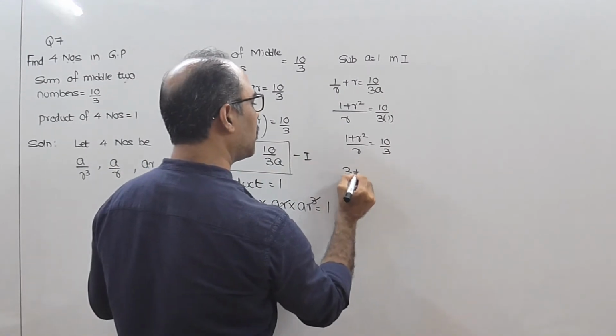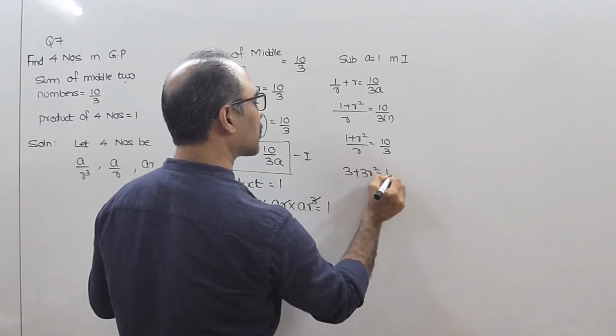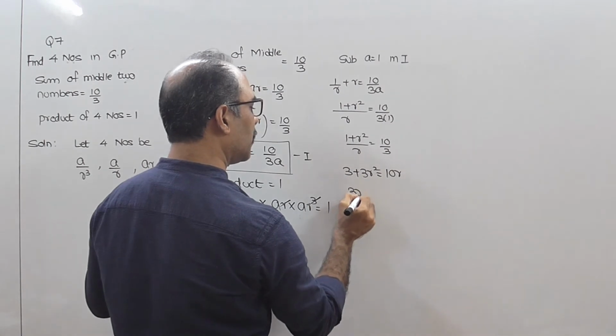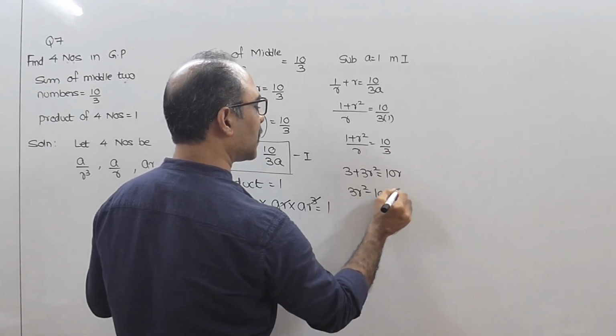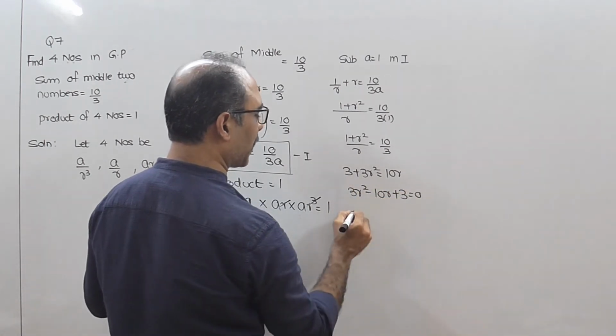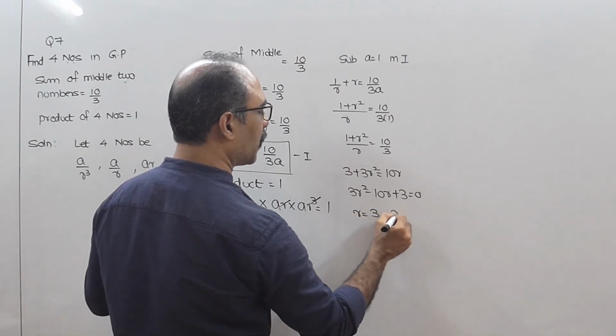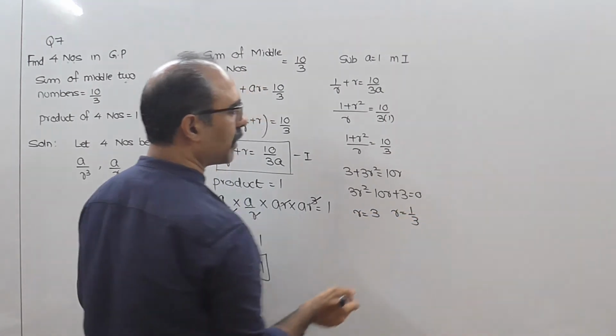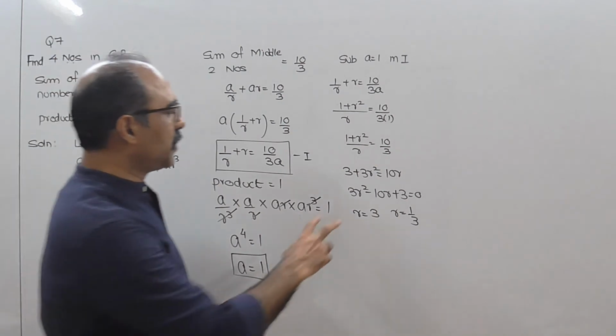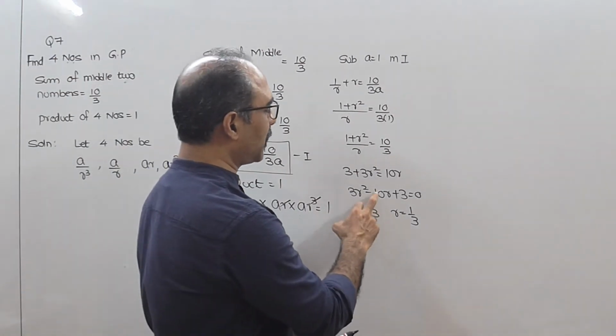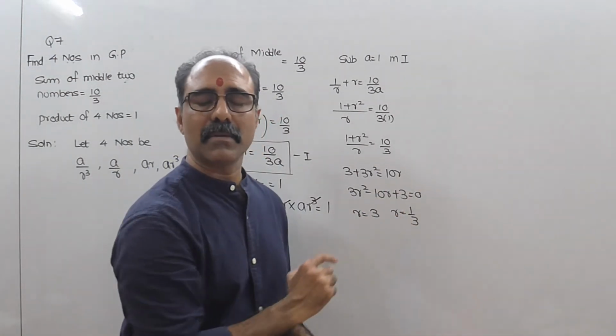Cross multiply. 3 plus 3R square equal to 10R. So I get 3R square minus 10R plus 3 equal to 0. Find its factors. So you should get R equal to 3 or R equal to 1 by 3. Actually, this minus 10R you write as minus 9R minus R. R will come.